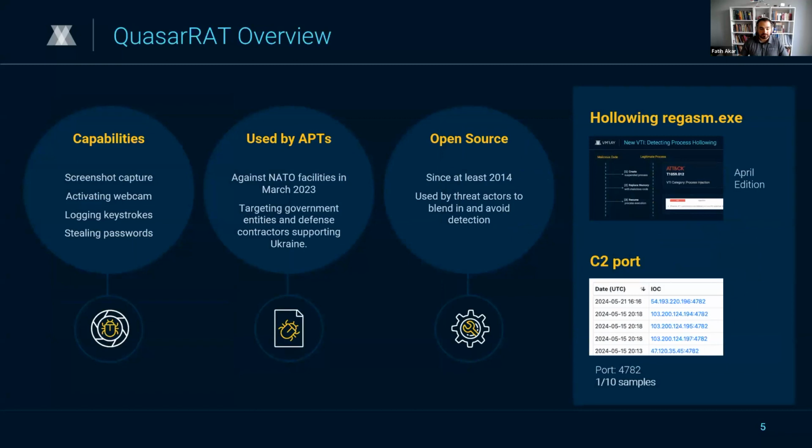And let's dive into the QuasarRAT itself, one of the prominent remote access versions out there. To share a bit of its history and capabilities, it's basically an open source product, interestingly enough. QuasarRAT has been available since 2014, and in the last decade, it blended in with a lot of common tools. It was renamed from the original XRAT to QuasarRAT in 2015.